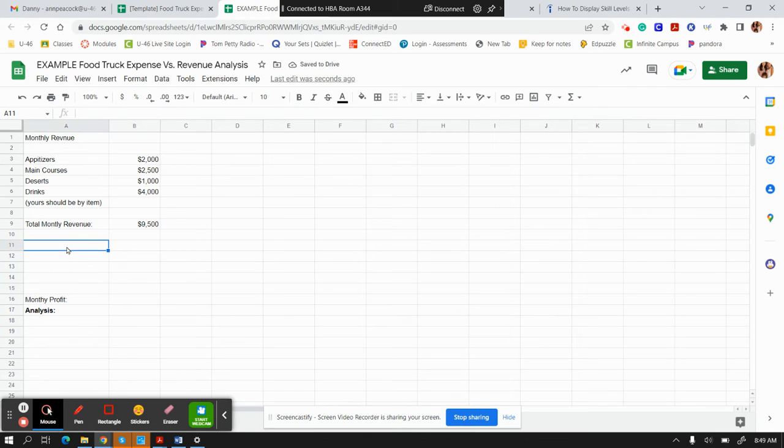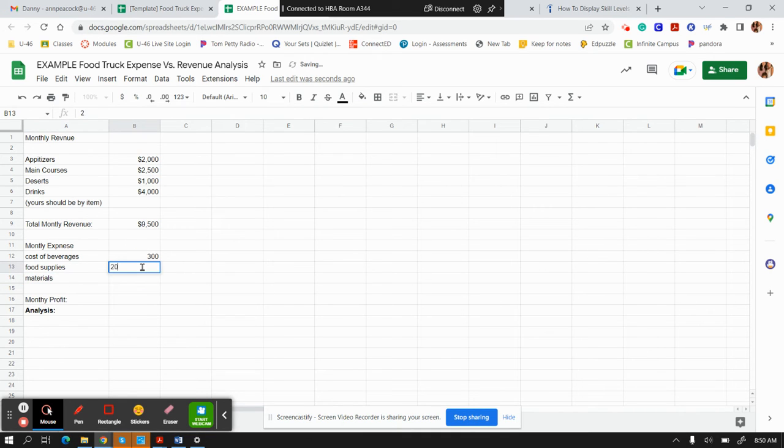Then I'm going to have here my monthly expenses. So cost of beverages, maybe my cost is $300. Food supplies, materials, whatever you had your expenses at.